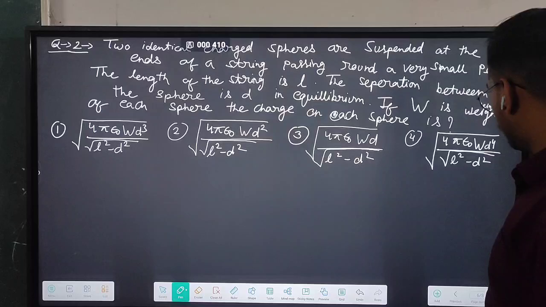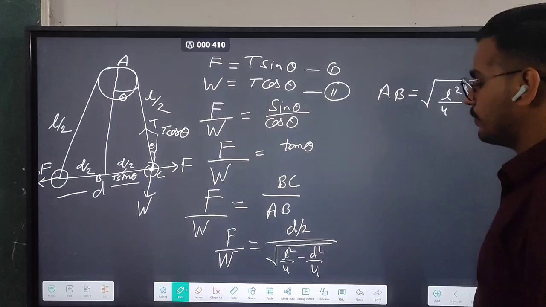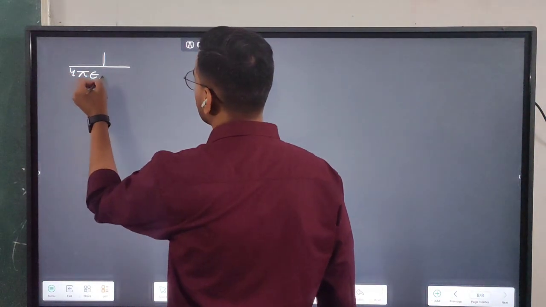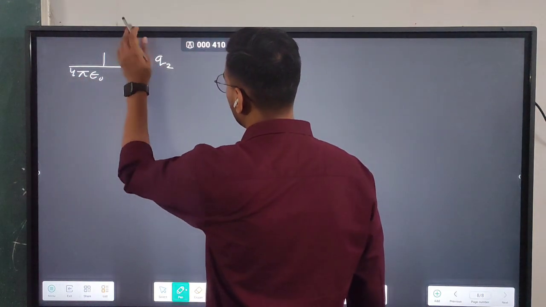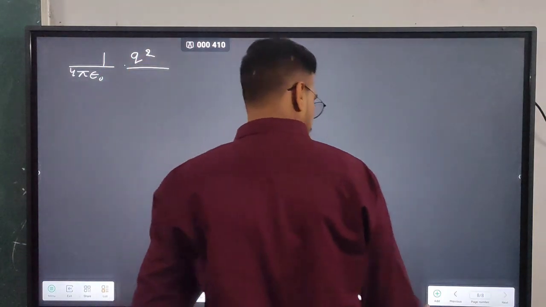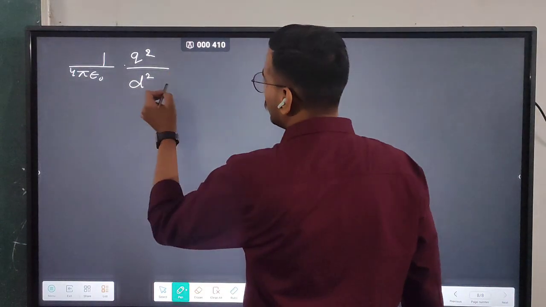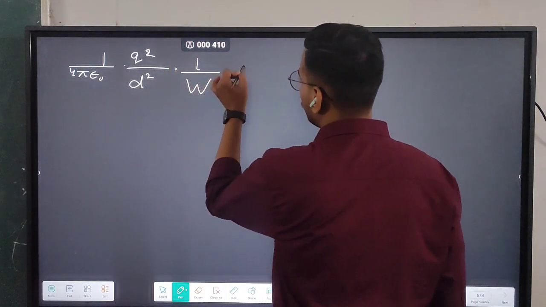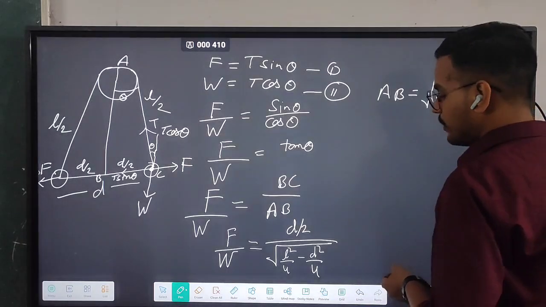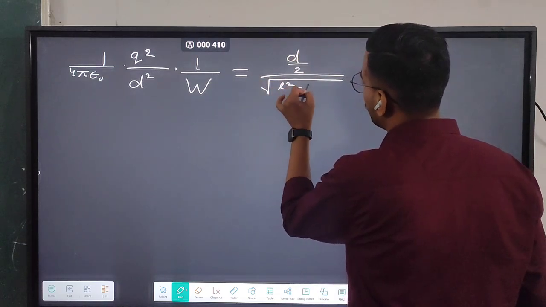So we get this value. Now let's put the value of F and see what we will get. The value of F is 1 by 4 pi epsilon naught Q1 Q2. Both have identical charges, it means Q square by the distance between the two charges, that is total D, so it will be D square, and into 1 by W, equals D by 2 upon root L square minus D square.